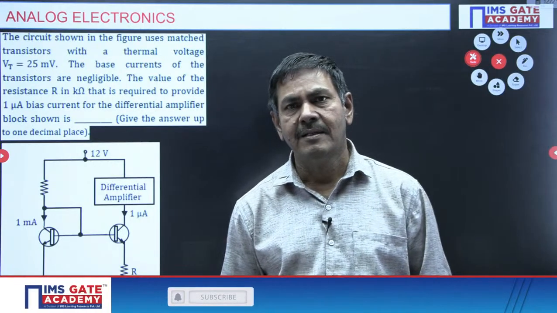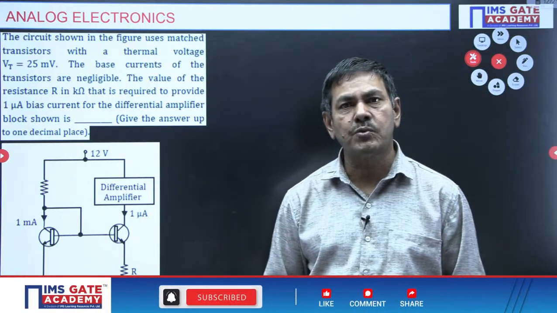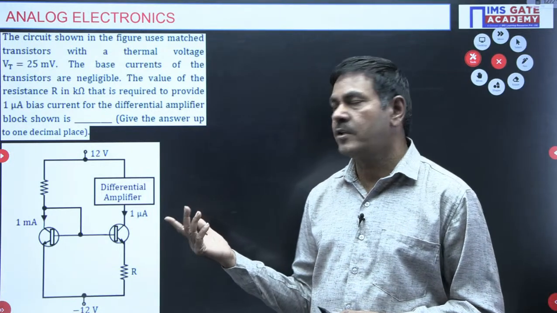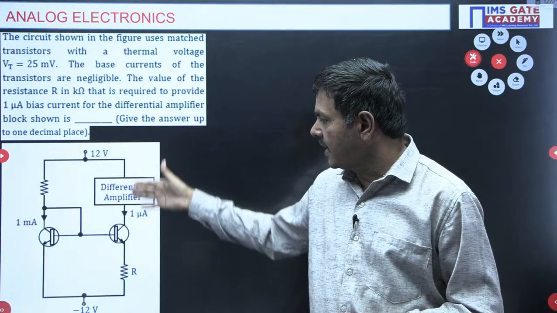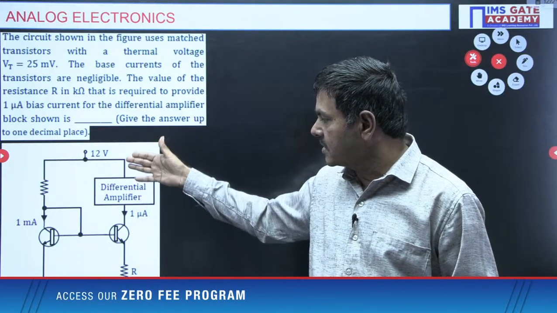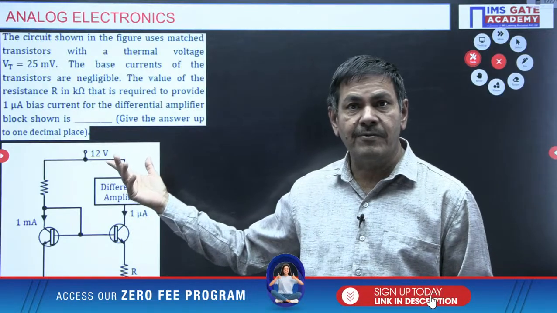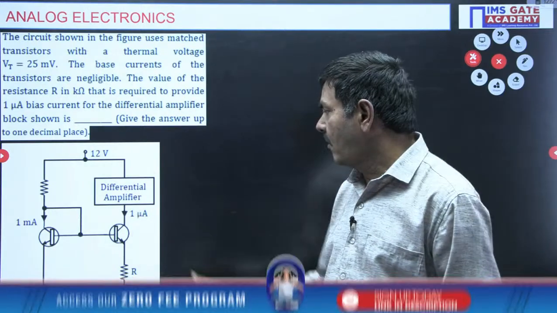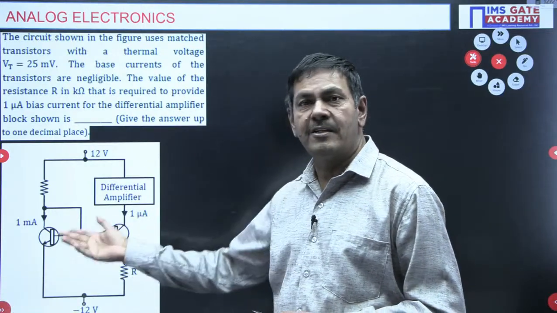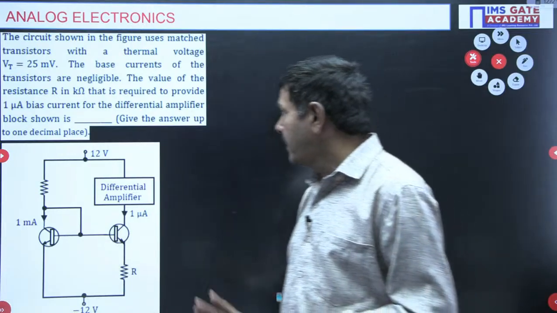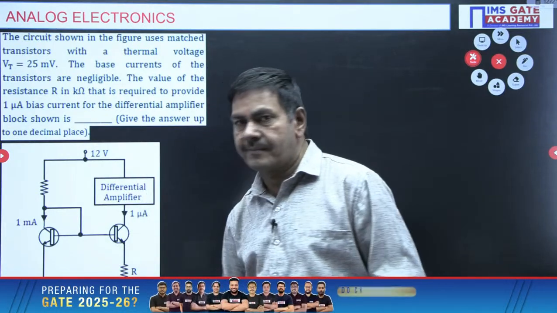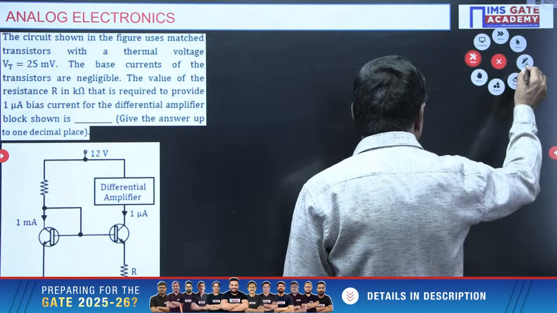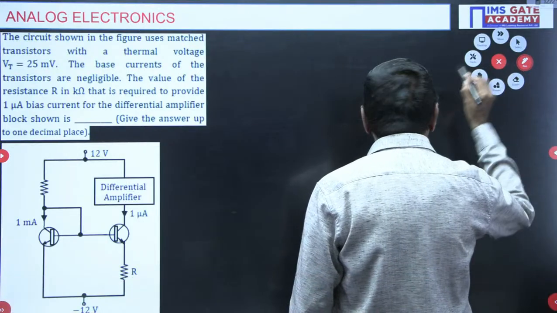You know very well, the current mirror biasing circuit is usually used as a current source, where a constant current IC2 is going to flow, to maintain the constant current in the differential amplifier, on the emitter side. If you want to allow constant current, this circuit is generally used, everybody knows. But anyhow, I want resistance R here now. How to get resistance R? I will explain, please watch. Some explanation is required here now.